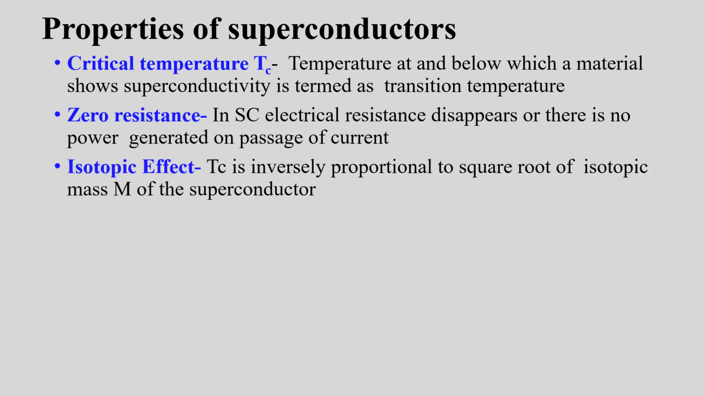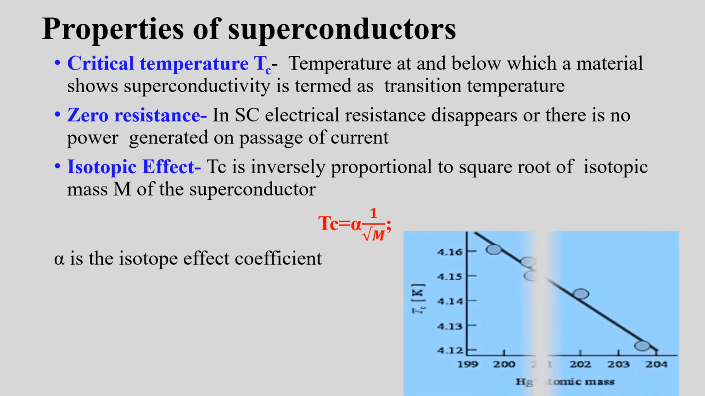The third property is isotopic effect. It is seen that transition temperature is inversely proportional to the square root of the isotopic mass of a superconductor. That is, Tc equals alpha into 1 by root m, where m is the isotopic mass and alpha is the isotope effect coefficient. This is a graph showing the variation of transition temperature and isotopic mass. As isotopic mass increases, transition temperature decreases. This is called the isotopic effect.